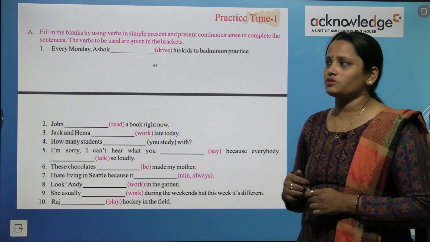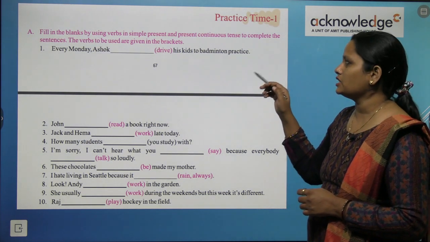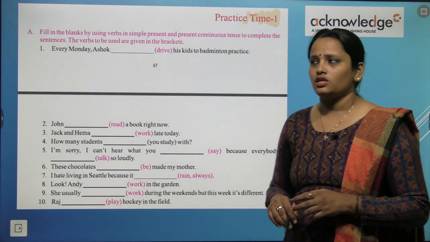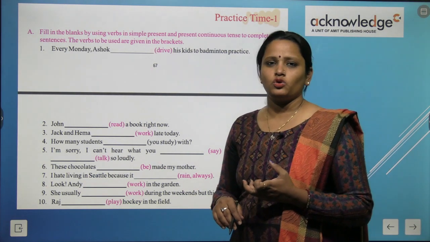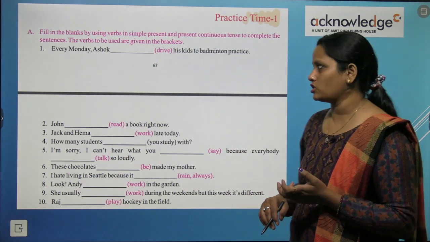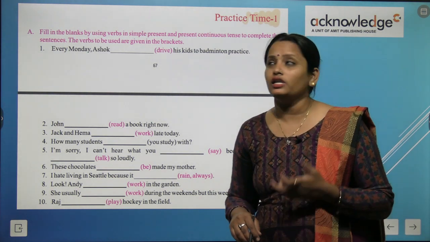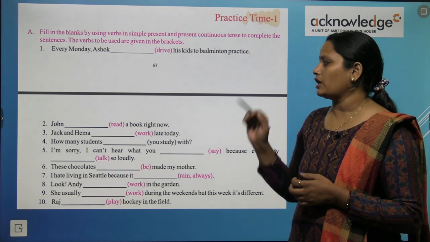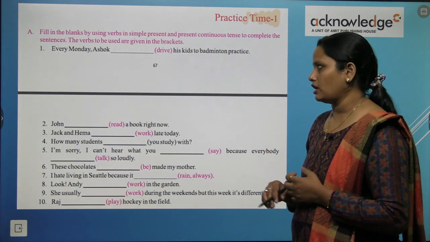Now fill in the blanks by using the verbs in simple present and present continuous tense to complete the sentence. So इसमें हमें simple present tense भी हो सकता है, present continuous tense भी हो सकता है, दोनों में से कुछ भी हो सकता है. We have to fill in the blanks. The verbs to be used are given in the bracket. So bracket में words दिए उनको use करना है.